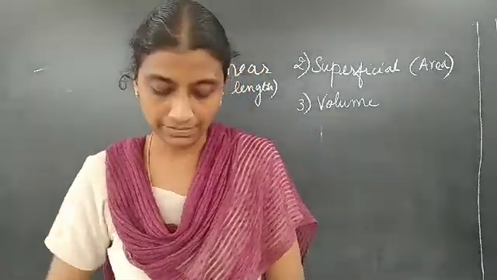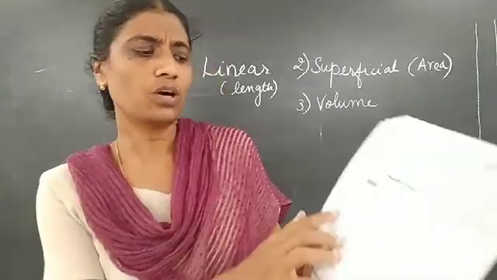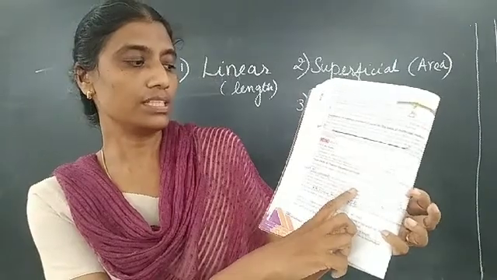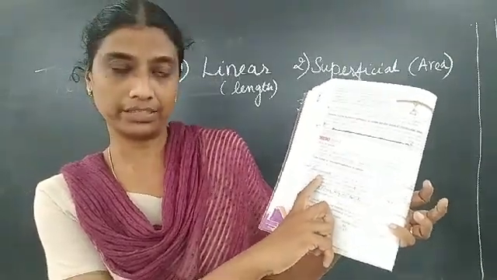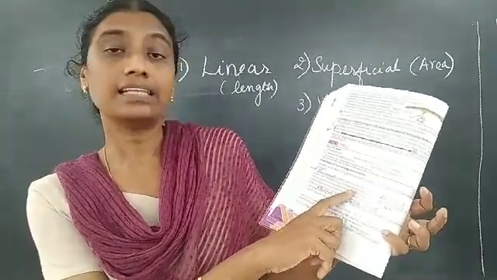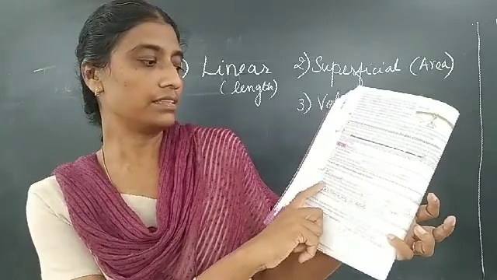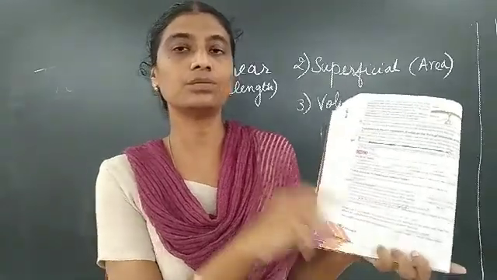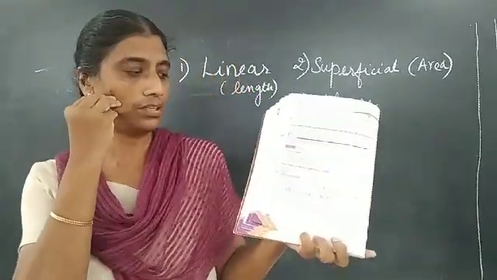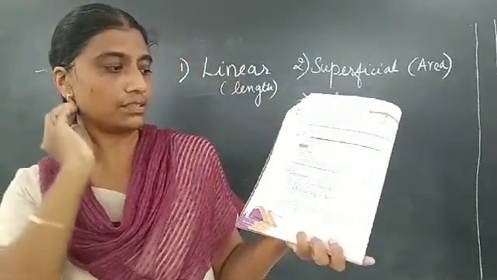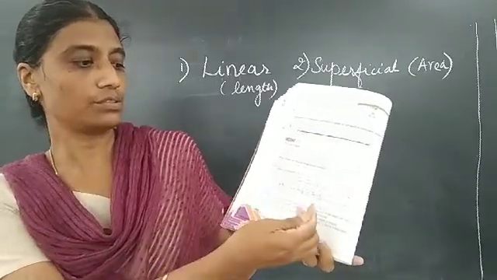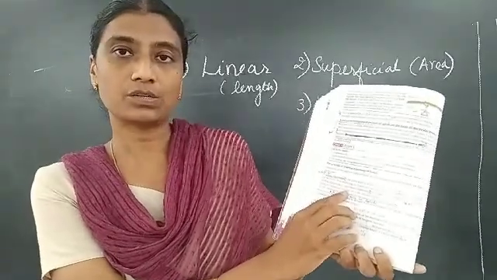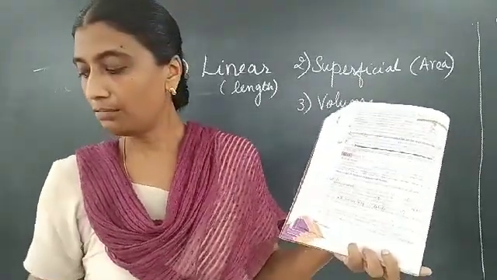Okay, now let's see the definition. What is linear expansion? If a given solid is in the form of a rod or a wire, then on heating its length increases and the thermal expansion is called linear expansion. Is it clear? Only the length will increase, therefore it's called linear expansion. Okay, and the second point that you should know is the amount of linear expansion depends on, okay, how much will it expand?